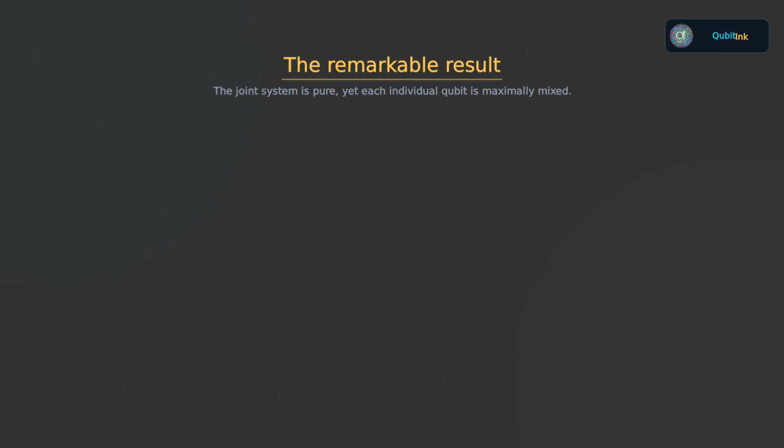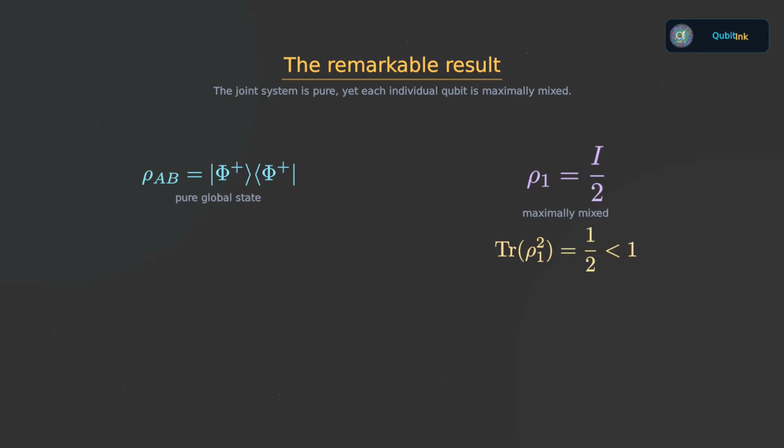The state of the two-qubit system is pure. We know the joint Bell state exactly. Yet the first qubit by itself is maximally mixed. Its purity is 1/2, strictly below 1. Exactly the same is true for the second qubit. So complete knowledge of the whole does not imply complete knowledge of each part.